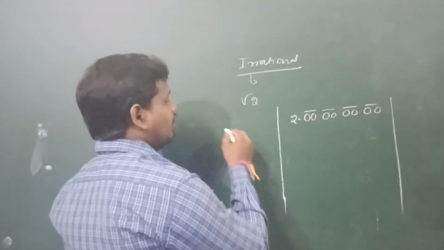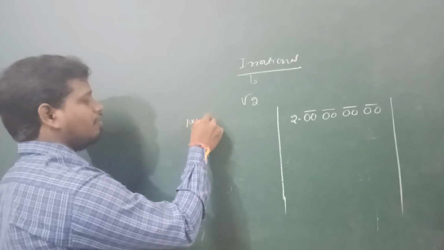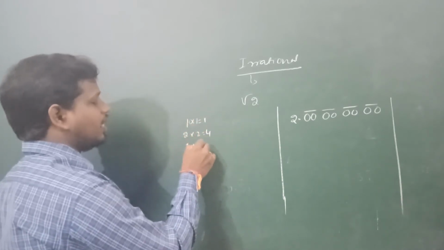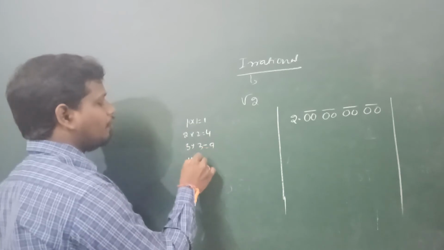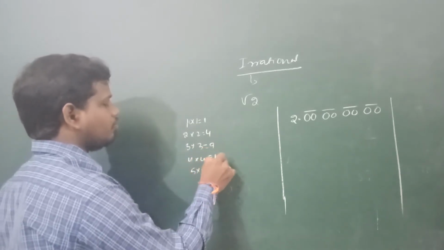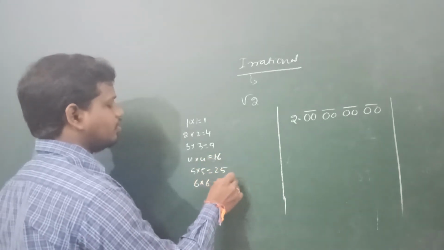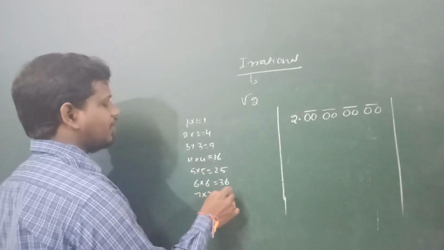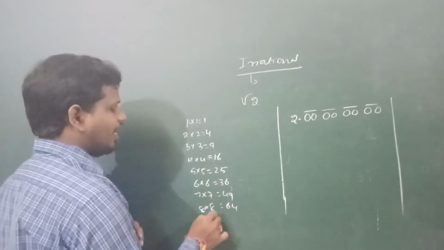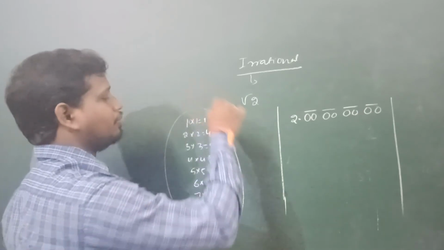Now in this table we have to use only square numbers: 1 1s are 1, 2 2s are 4, 3 3s are 9, 4 4s are 16, 5 5s are 25, 6 6s are 36, 7 7s are 49, 8 8s are 64, 9 9s are 81. These tables we have to use here.